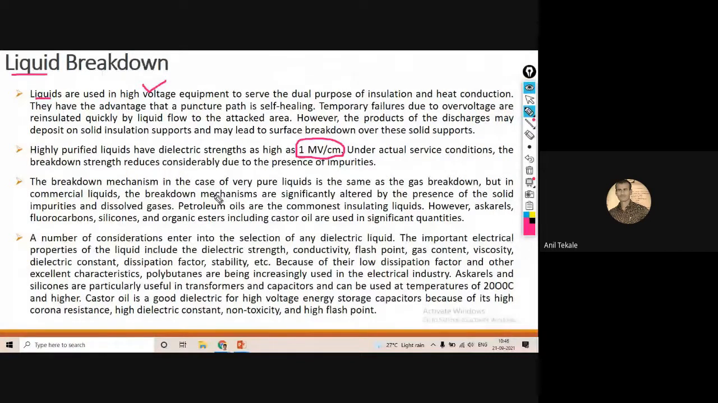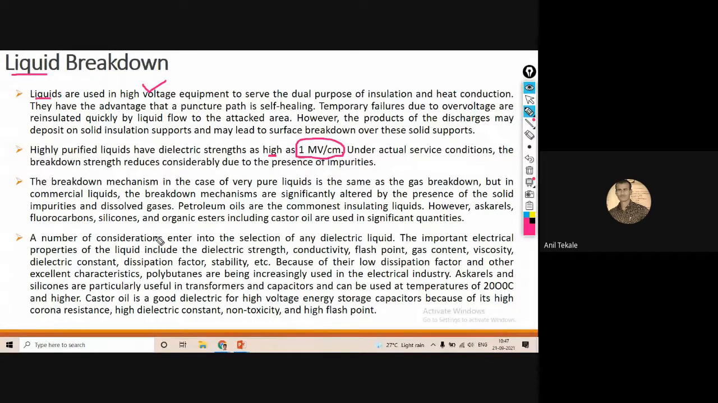But if the liquid is pure, then the dielectric strength is high. Whatever the breakdown mechanism in the case of a pure liquid, that is also the same as a gas breakdown. Suppose we consider commercial liquids; in that kind of liquid, the breakdown mechanism will be simulated by the presence of solid impurities and dissolved gases.